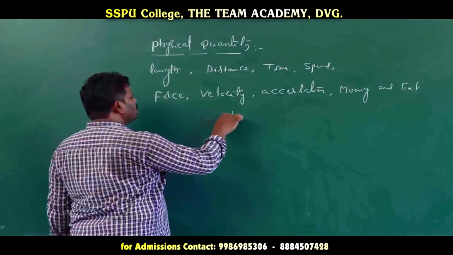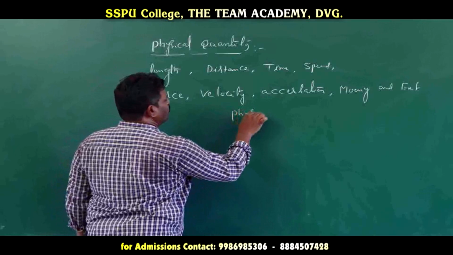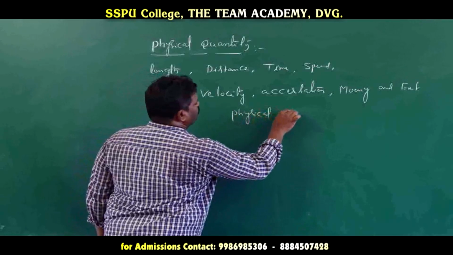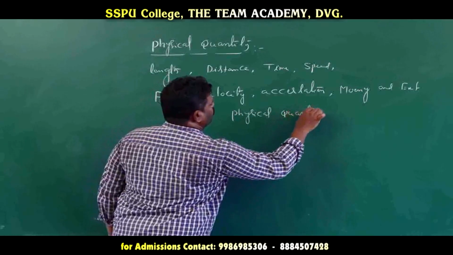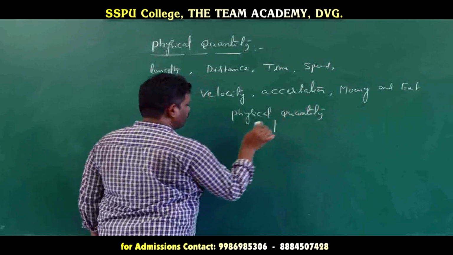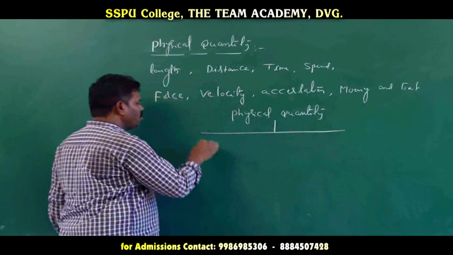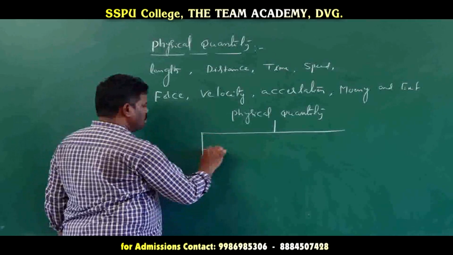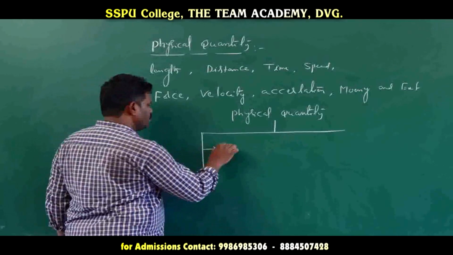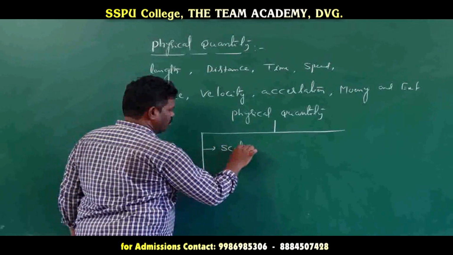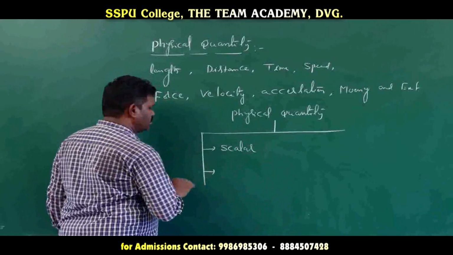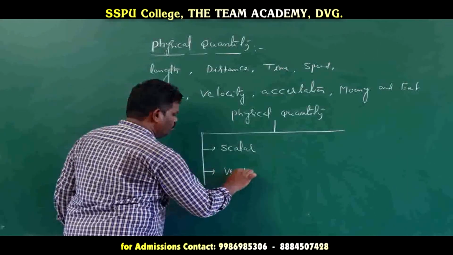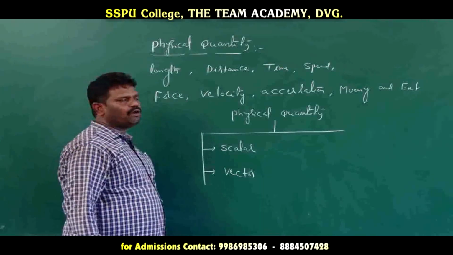Physical quantities are classified into two types. In the first type, scalar quantity and vector quantity.